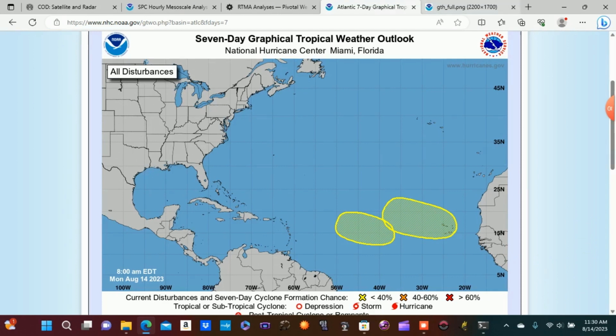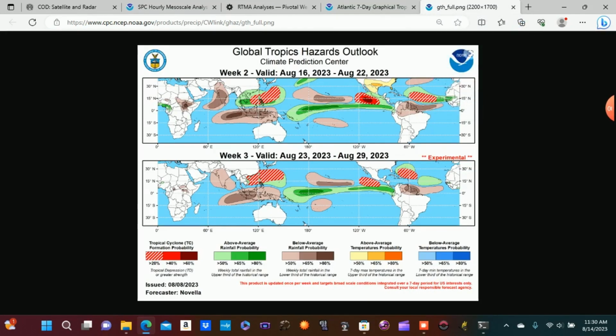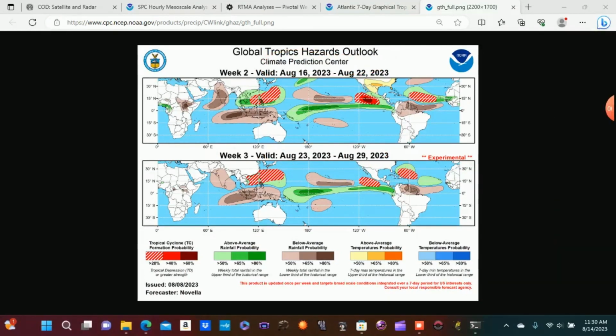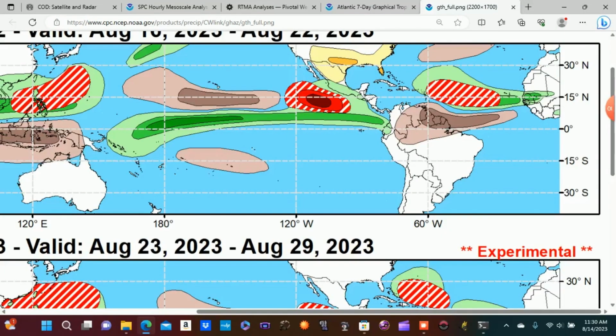And so with that, also going to end with the tropics hazard outlook from the Climate Prediction Center. And so this is valid for week 2, which is August 16th through the 22nd. And then we also have week 3, August 23rd through the 29th. So basically up through the end of August. And we're going to focus on the Atlantic portion of this.